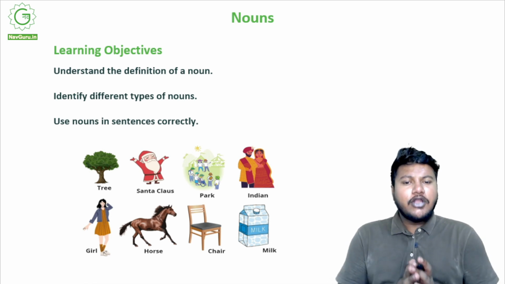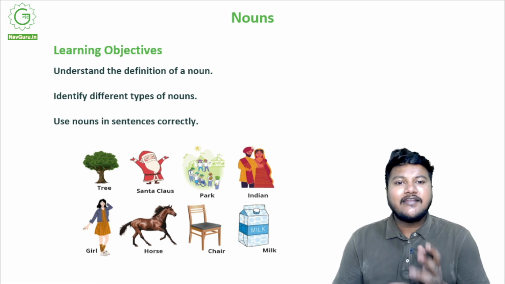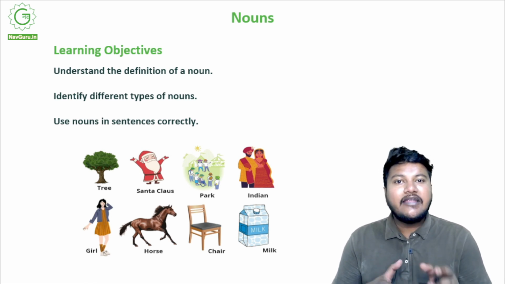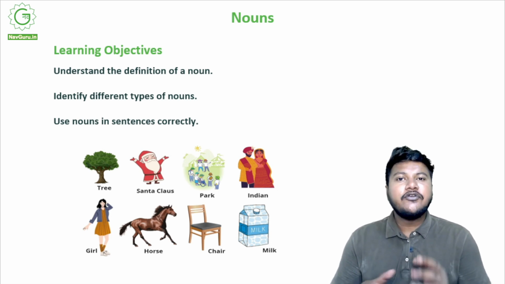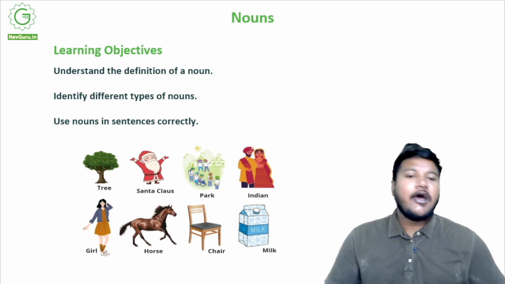Our learning objectives during this chapter are that we are going to understand the definition of a noun, right? And we'll also learn how to identify different types of noun, and most importantly, we'll learn to use nouns in sentences correctly, right? So these are our objectives.